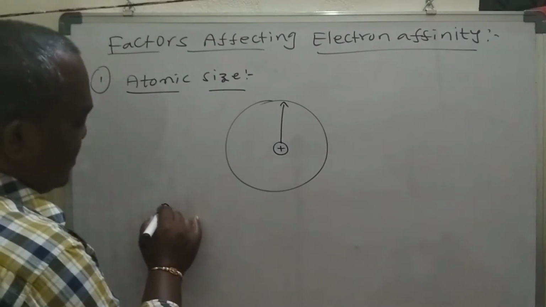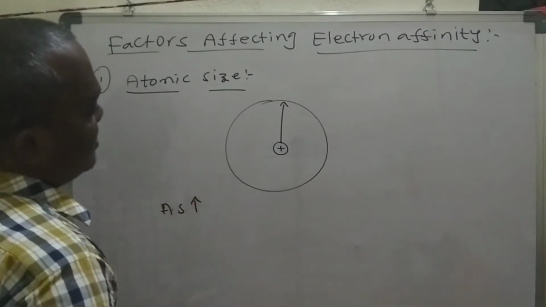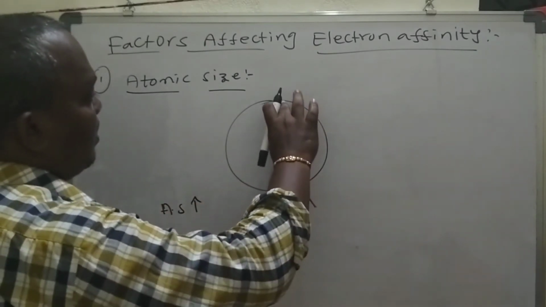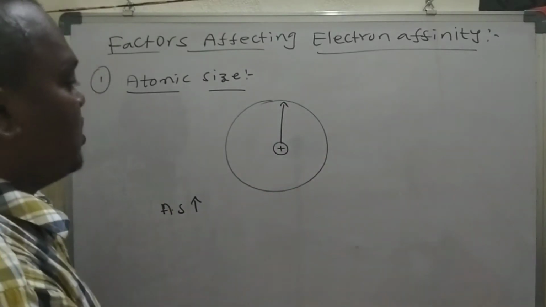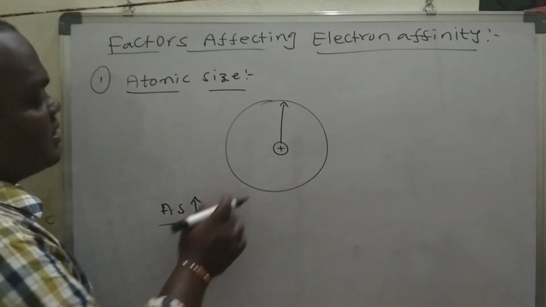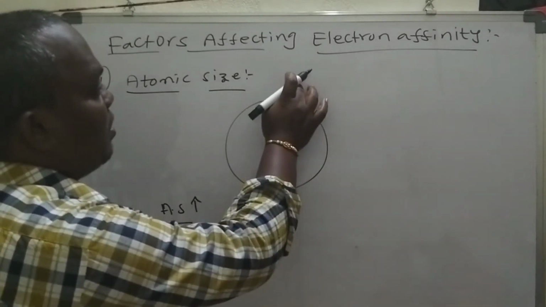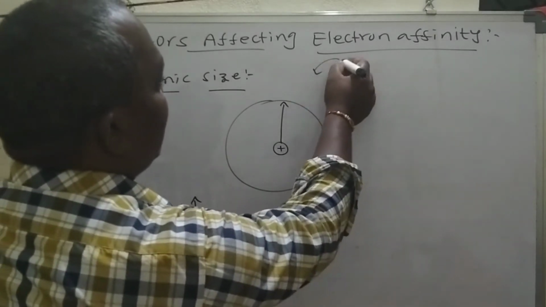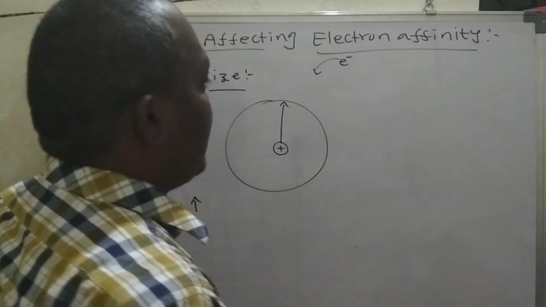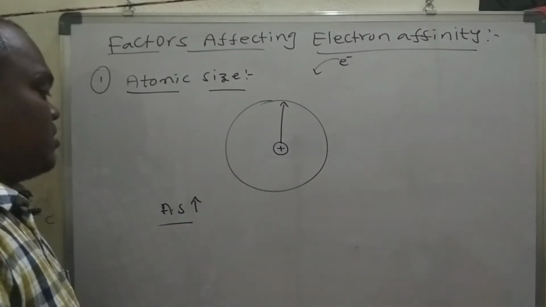If atomic size increases, there is more distance between the nucleus and the outermost shell. So there is less nuclear attraction on the valence electron, and when we add an electron, there is no attraction for the added electron.